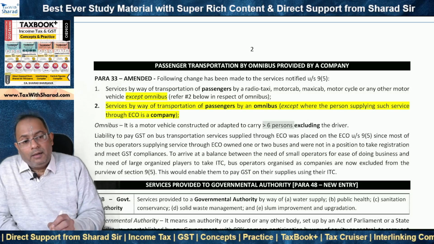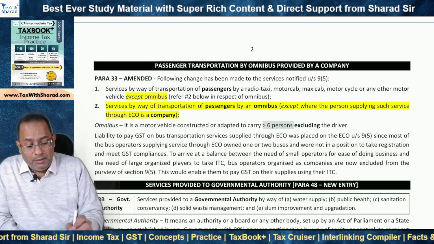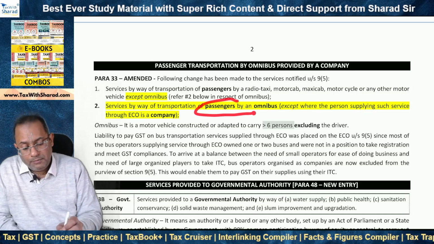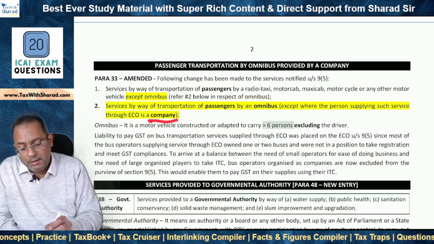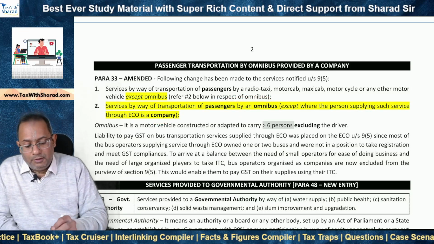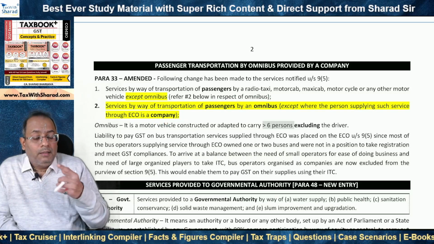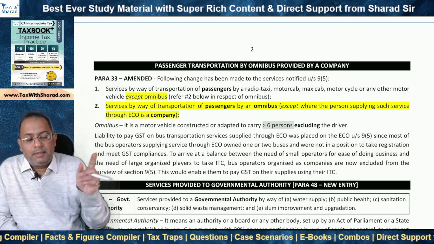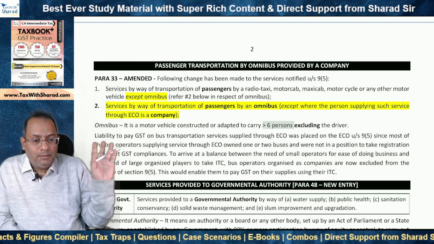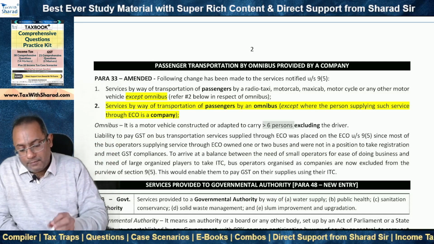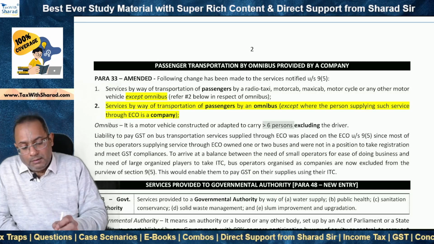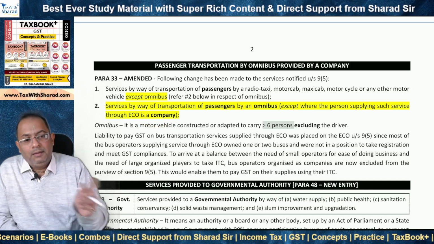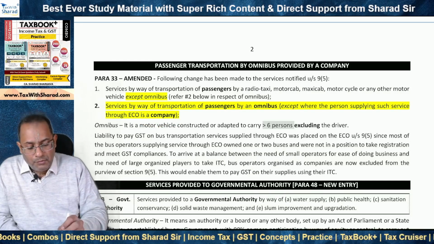But now the e-commerce operator is not supposed to pay tax under section 9(5) where the operator, that means a person supplying such services of passenger transportation by an omnibus, is a company. So that means if the transporter is a company, the e-commerce operator will not pay tax because section 9(5) will not apply. In such case, the e-commerce operator may be liable to collect tax at source in accordance with those provisions. But if the transporter is not a company, then section 9(5) will apply as per this entry, and then the e-commerce operator will be liable to pay tax.